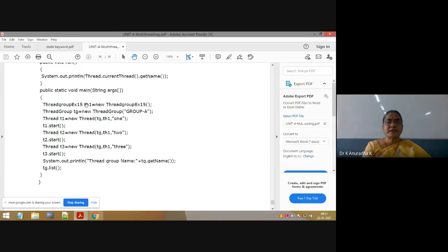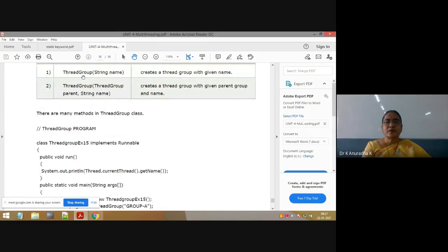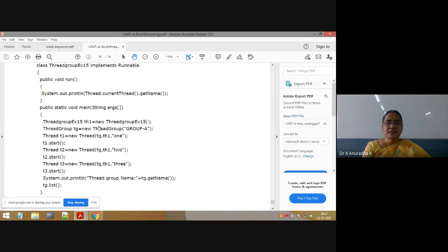What is the object? ThreadGroupEx15 ph1 is equal to new ThreadGroupEx15. After that, I am giving the name for the thread group using the first constructor. What is the first constructor of ThreadGroup? ThreadGroup of String name. This is the constructor. See, I am using the same constructor. Is it the constructor? Yes.